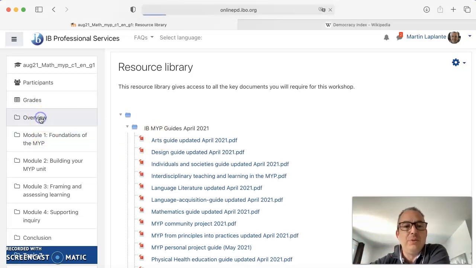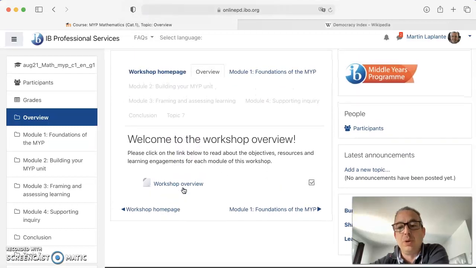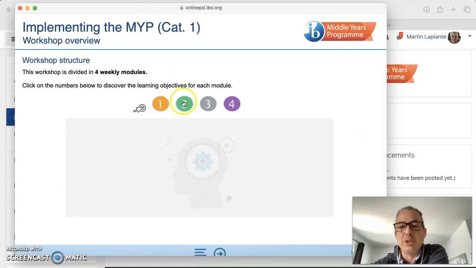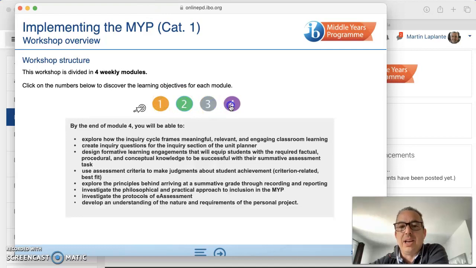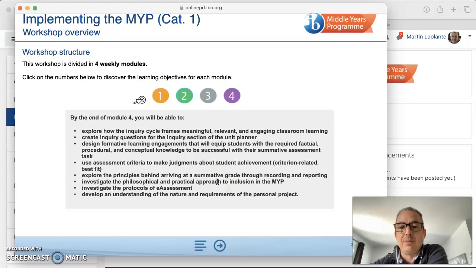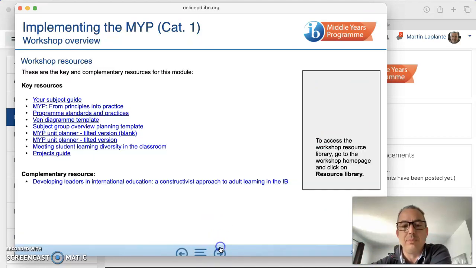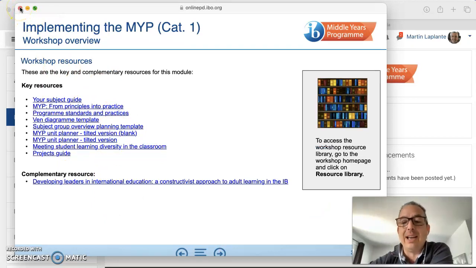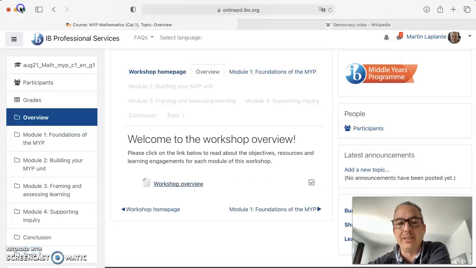Then I can click on the overview, which is really to show you what we are going to do through the workshop. Of course, the first week is focused on understanding the MYP, the IB philosophy. If I click on that, it opens up a pop-up window, so if you haven't authorized, you have to authorize pop-ups. Sometimes some participants have had to uninstall and install back some documents, and then you can go from one page to the other. Sometimes these links might not work or might not go to the updated version. Once again, attach my post and make sure that everything is really updated.